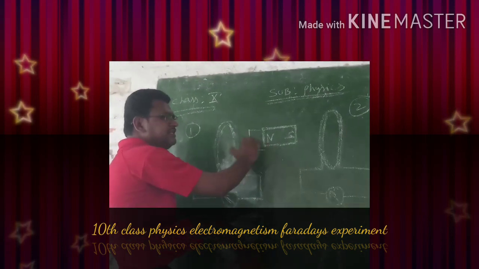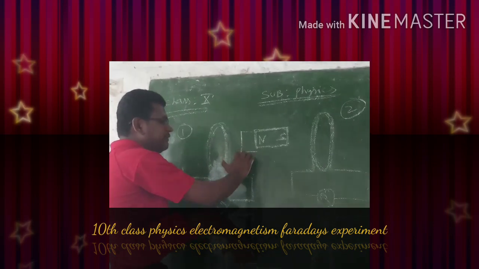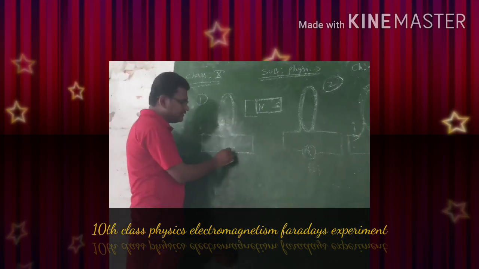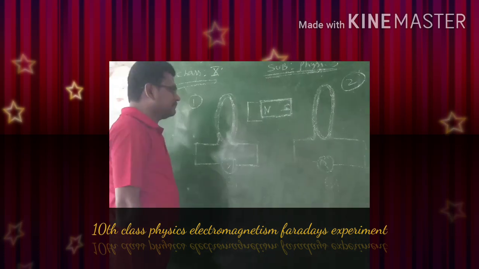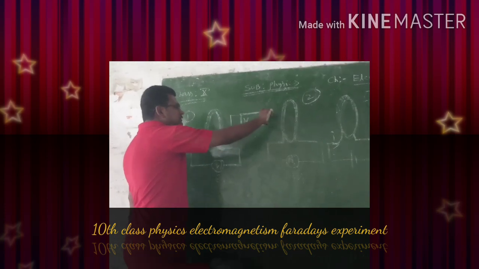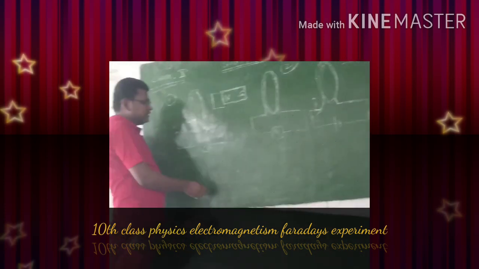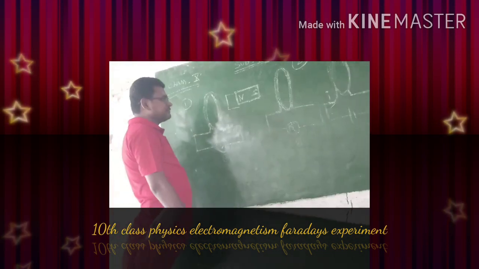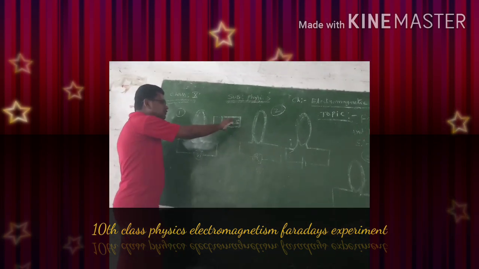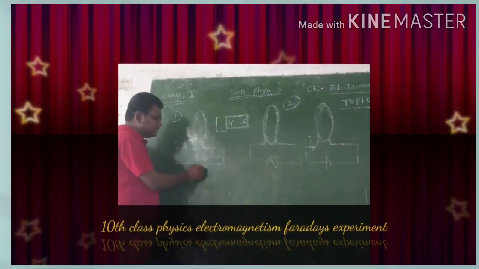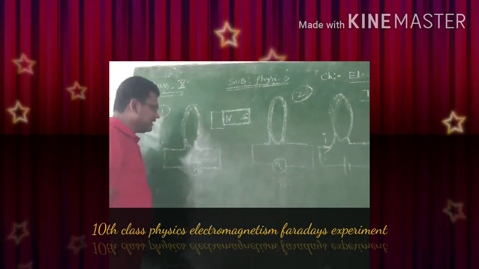When we take the north pole of a magnet away from the coil, then we observe the deflections in a galvanometer in the opposite direction. Now reverse the poles of a magnet. Now move the south pole of a magnet towards the coil. Then we can observe the deflections in the galvanometer reverse to the previous case. Now move the south pole of a magnet away from the coil, then also we can observe the deflections in the galvanometer in the reverse direction to the previous case.